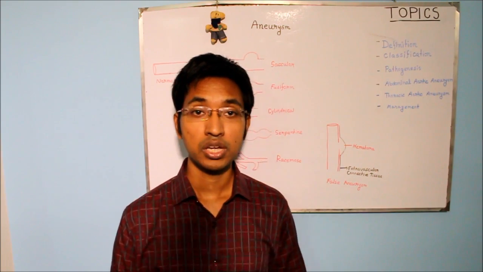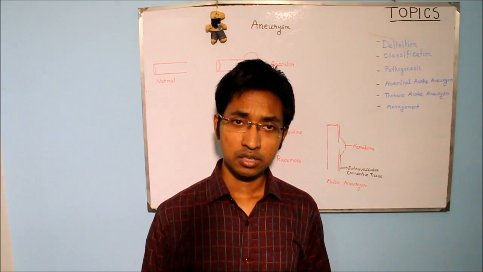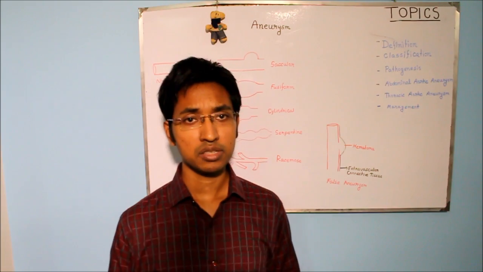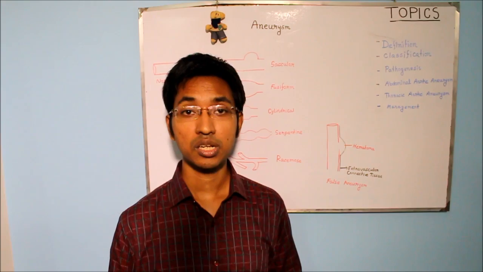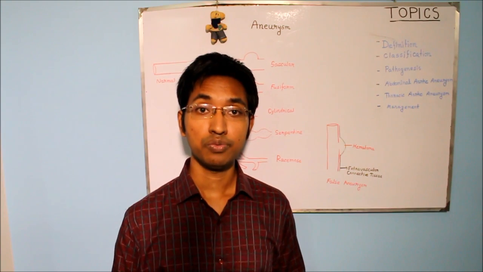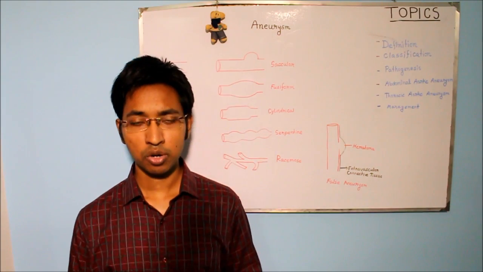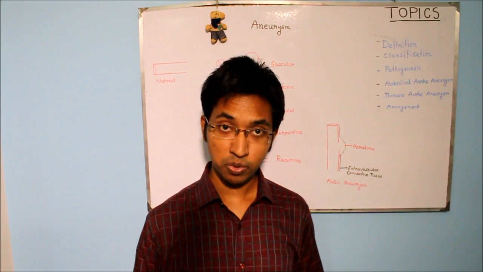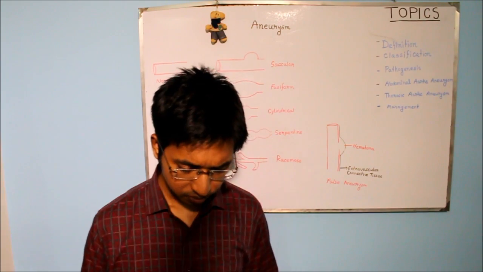Another example is congenital vascular aneurysm. And true aneurysm can also happen in the heart following transmural myocardial infarction of the ventricle. So all these are examples of true aneurysm. Always remember these examples. These are very important for your examination.